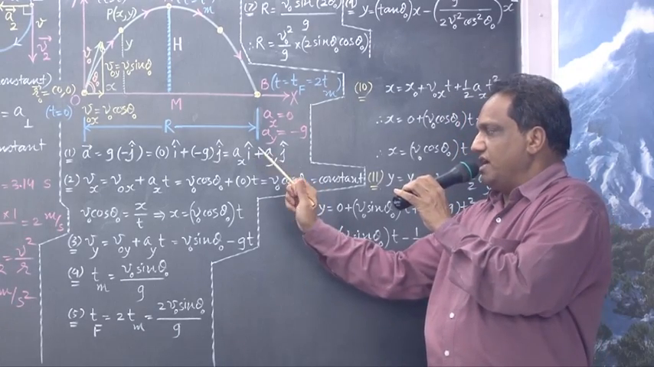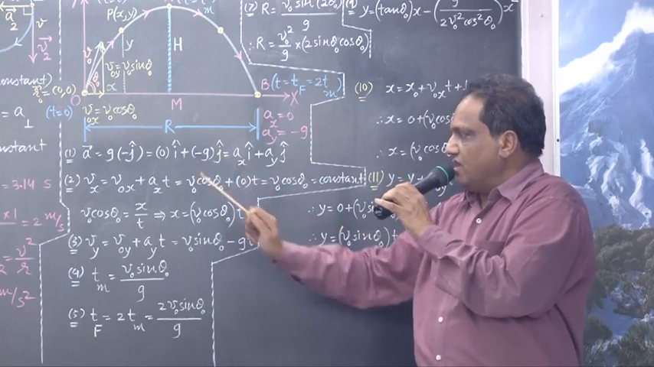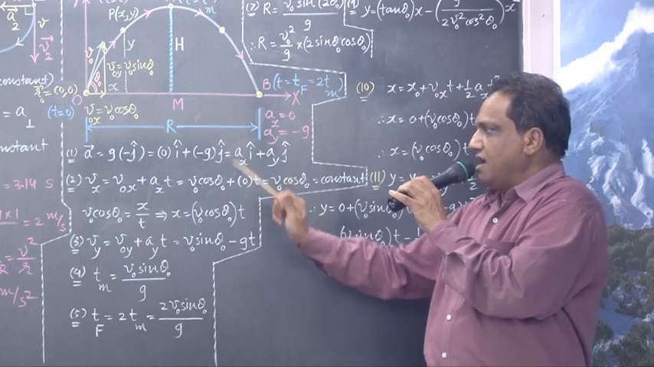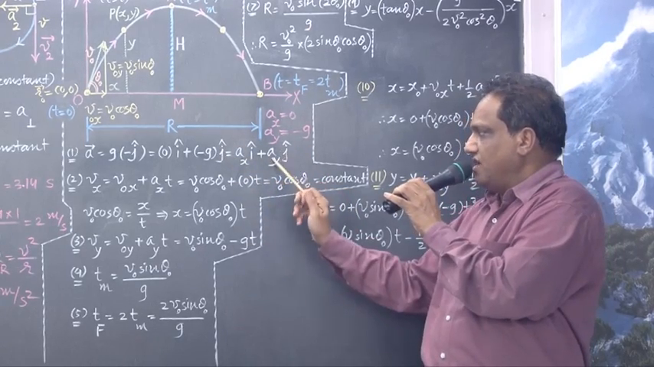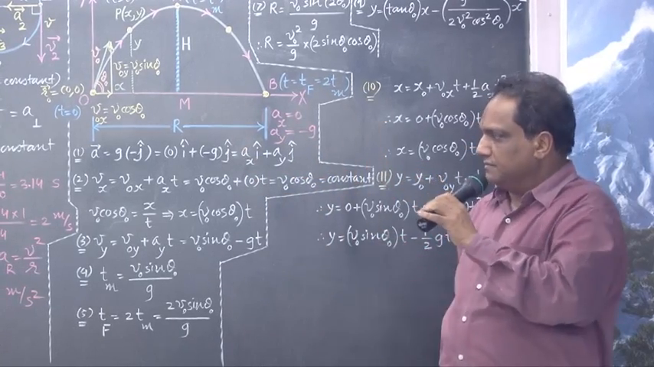So what is the coefficient of i hat? Ax. Here the coefficient of i is 0, so Ax is 0. Everybody? Ax is 0. The coefficient of j is Ay and here it is minus g. So Ay equals minus g.